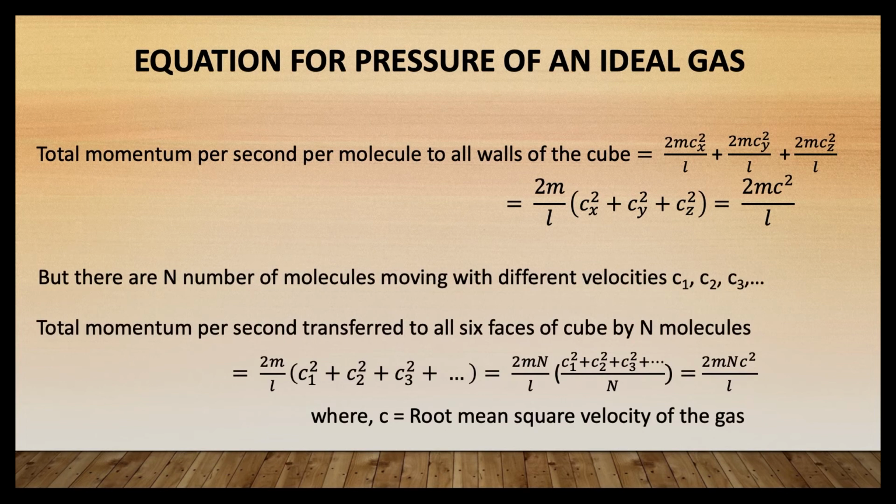But there are n number of molecules moving with different velocities c1, c2, c3, etc. So, the total momentum per second transferred to all 6 faces of the cube by n molecules will be 2m divided by L into (c1² + c2² + c3², etc.), which is equal to 2mnc² divided by L, where c is the root mean square velocity of the gas.